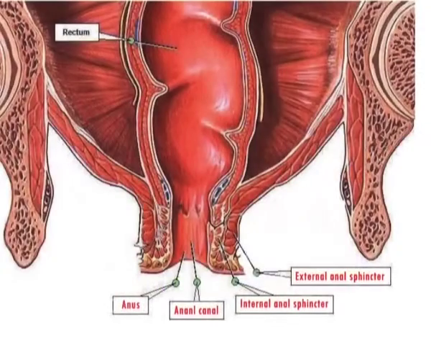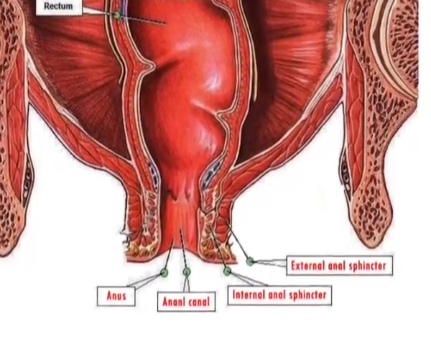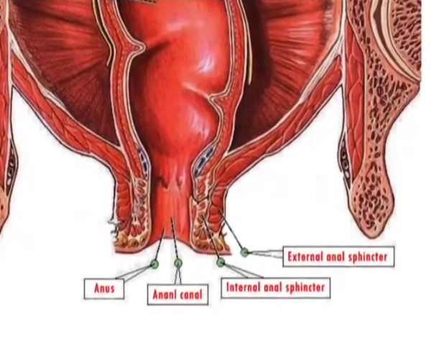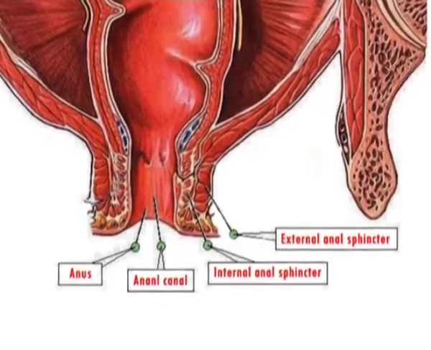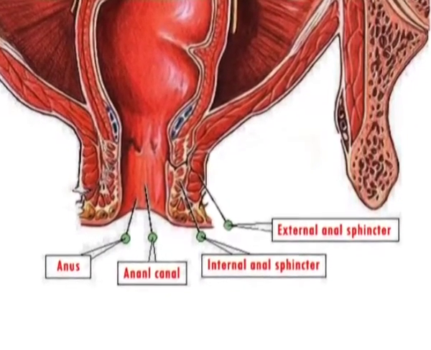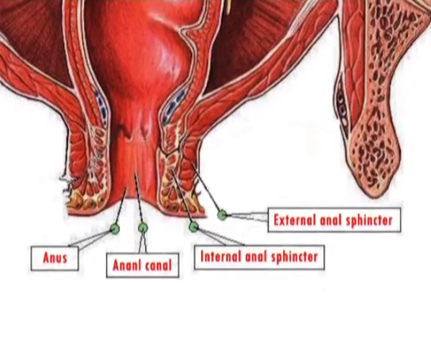The opening of the anal canal is known as anus. The anus has an internal anal sphincter composed of smooth muscle fibers and an external anal sphincter comprising voluntary muscle fibers.